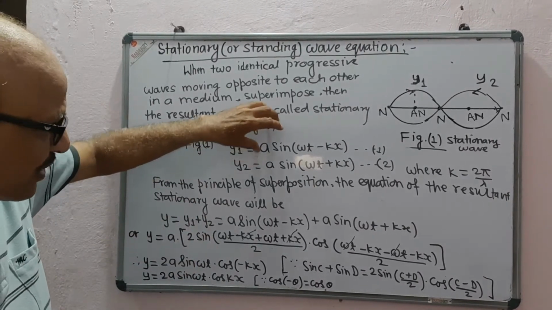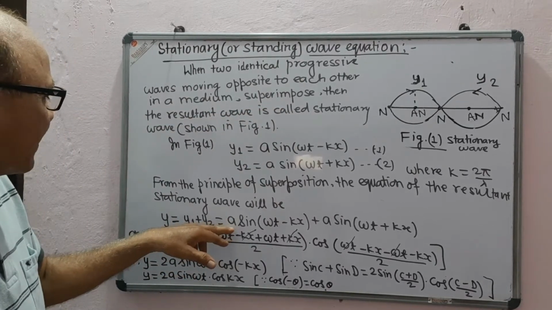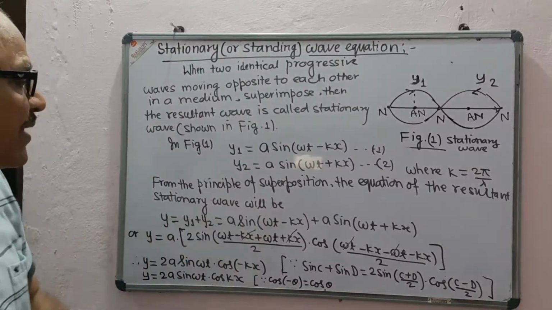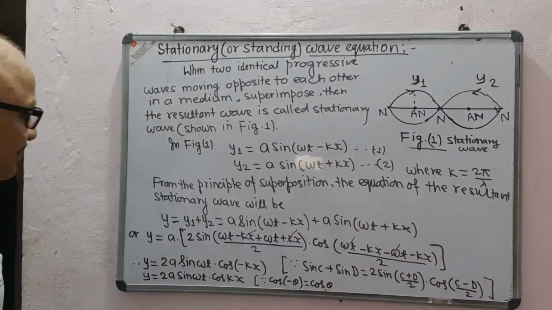Now putting the values of y1 and y2 from 1 and 2, we get y = a sin(omega t - kx) + a sin(omega t + kx).